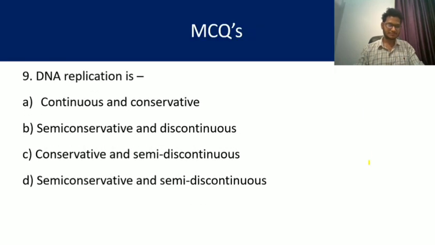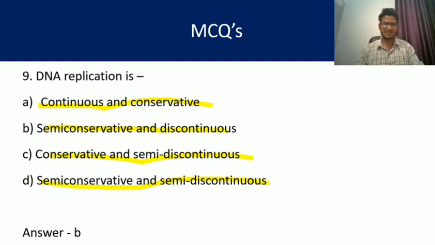Question number 9. DNA replication is of what type? Continuous and conservative, semi-conservative and discontinuous, semi-conservative and conservative, or semi-conservative and semi-discontinuous? We know that in DNA replication one strand is continuous and one is discontinuous. So it is a discontinuous type and it is also semi-conservative. So the answer is B, that is, semi-conservative and discontinuous.